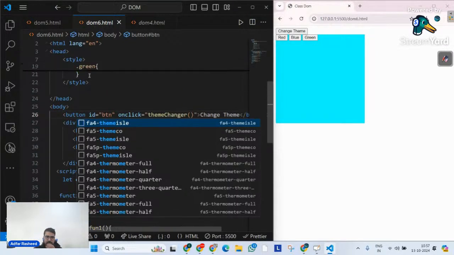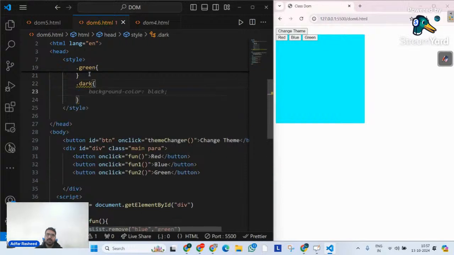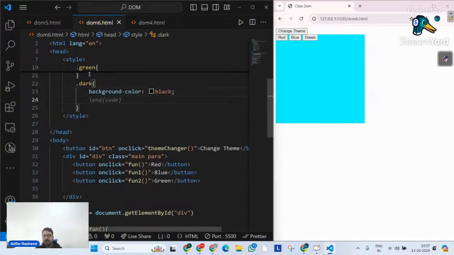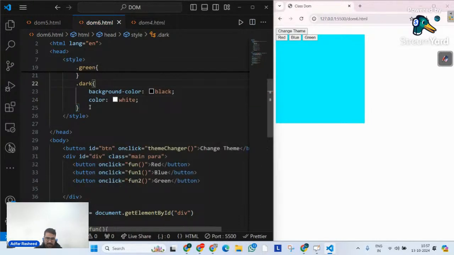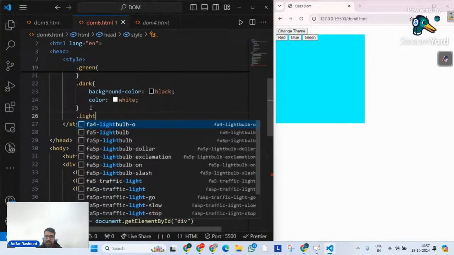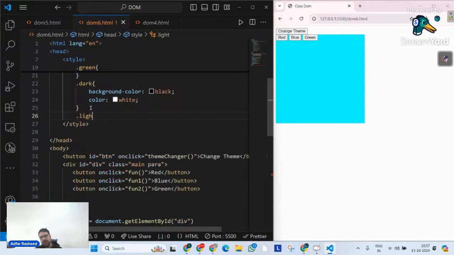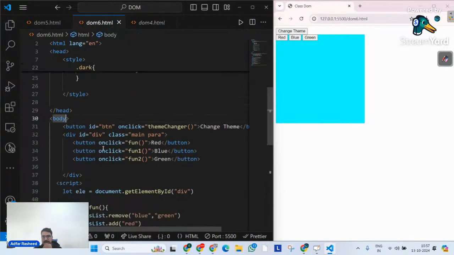So what am I going to do? I'm going to create two classes here. One is called dark, and whenever this dark class is applied, I will make the background color black and the text color white. On the other hand, I could implement light, but let's not talk about light. Let's keep only one class, which is dark itself. That's it.